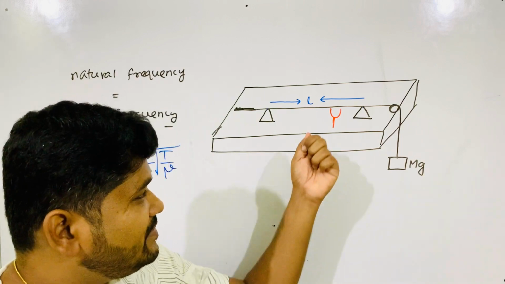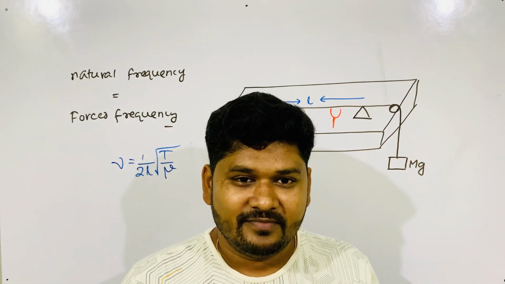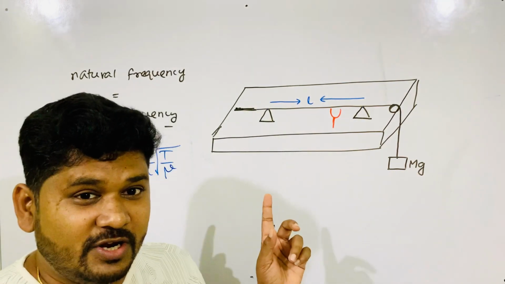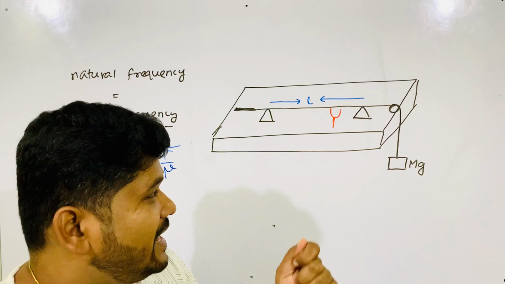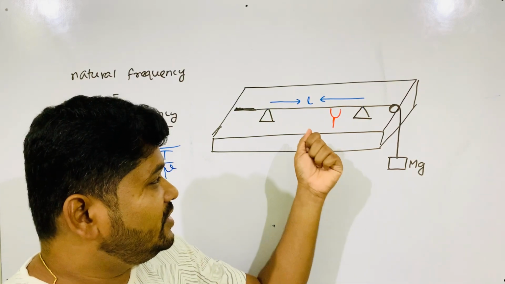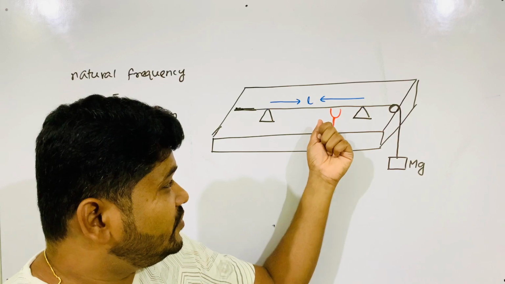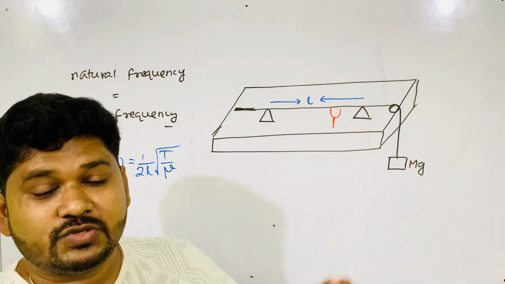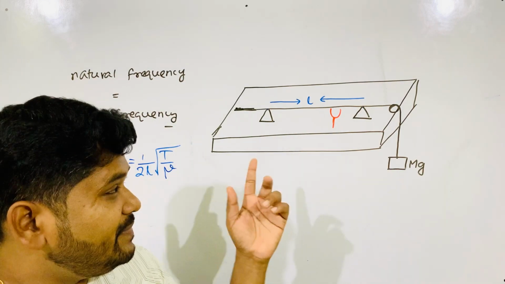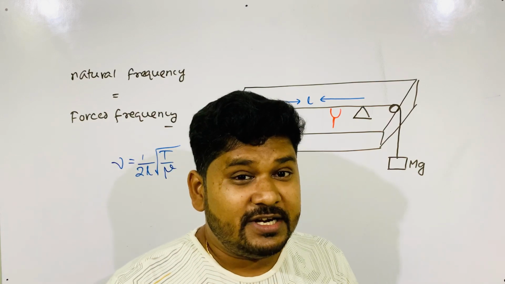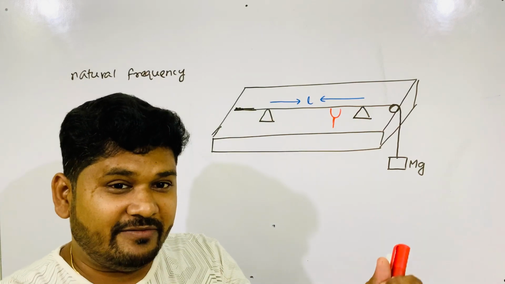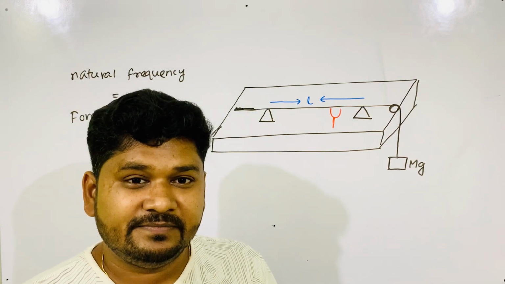Those who have done the experiment, you have done it like this. You have kept the tuning fork on the wooden board, very close to the string. When you hit it on the rubber pad, it starts vibrating.